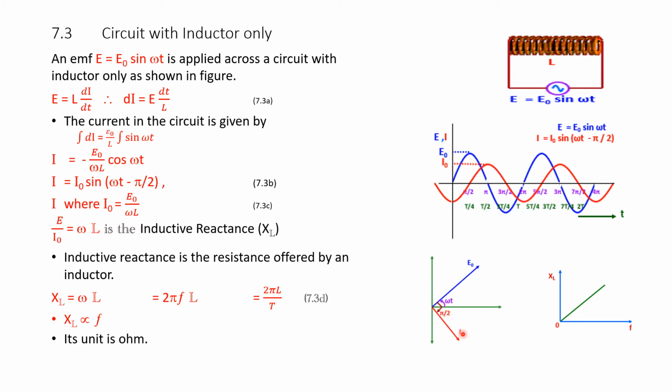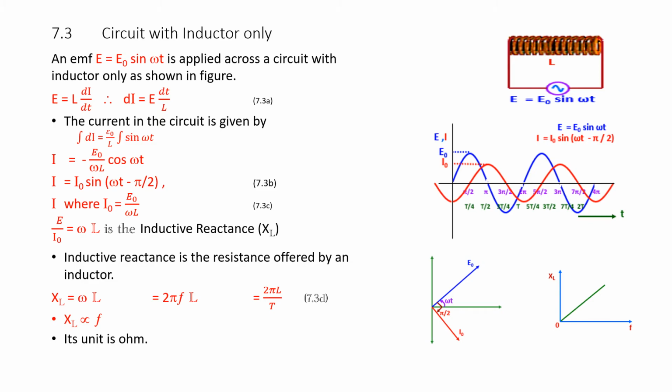I naught is the current vector, E naught is the voltage vector. XL is the reactance due to the inductance and the frequency, which is nothing but the resistance offered by an inductor. XL is directly proportional to the frequency. As f increases, XL increases.